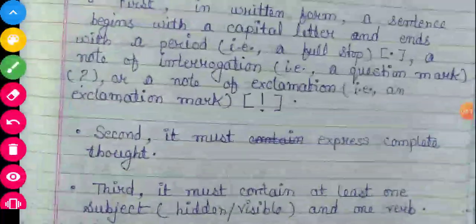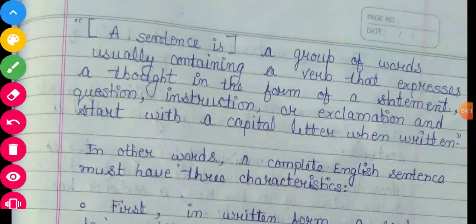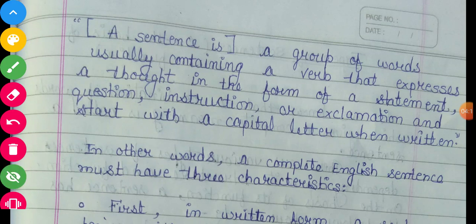Now again, a sentence is a group of words usually containing a verb that expresses a thought in the form of a statement, question, instruction or exclamation and starts with a capital letter when written. So this is a simple definition again.